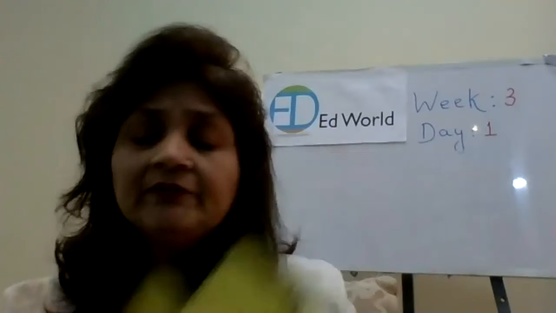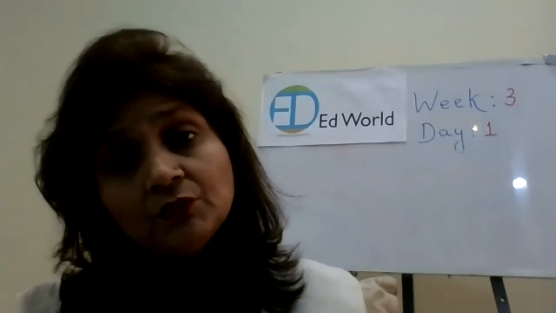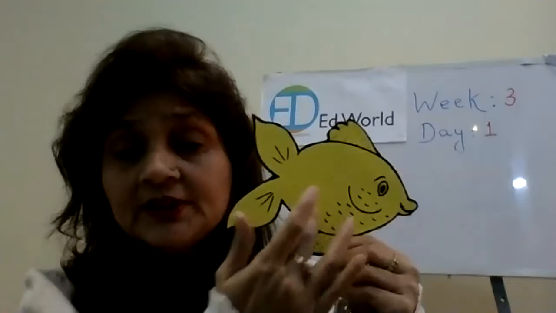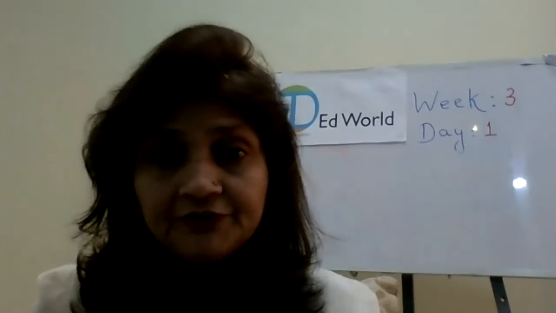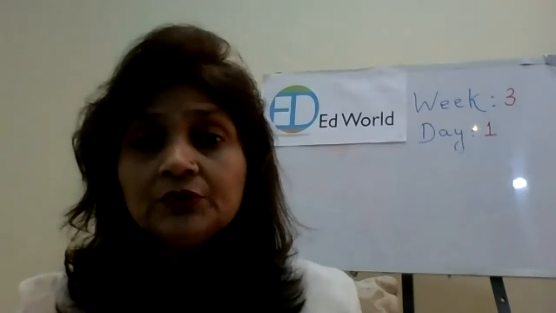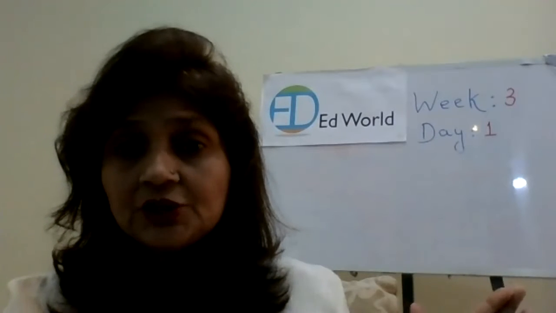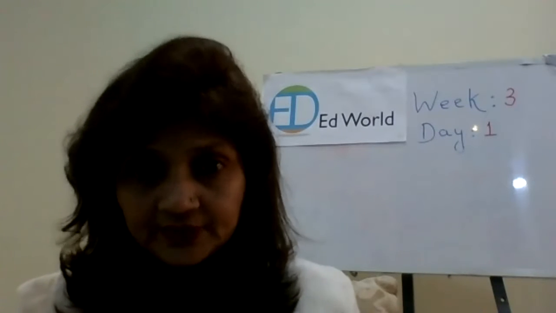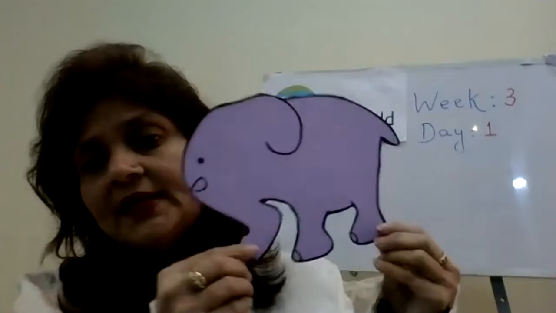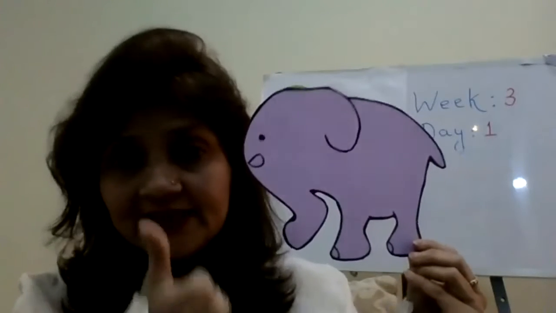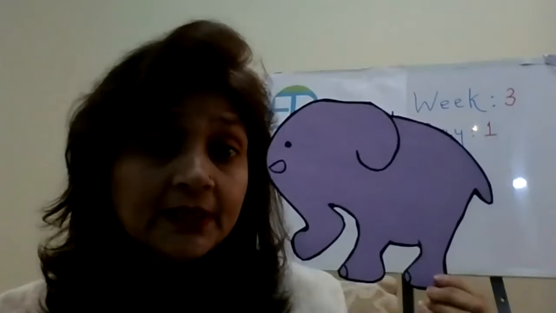So this is which animal? It's a fish. And where does a fish live? It lives in water. So the skin of a fish, these scales of a fish, helps the fish to adapt itself to the environment of water, to that climatic condition. Okay? Now, what about this animal? It's an elephant, correct? Okay, where does an elephant live?